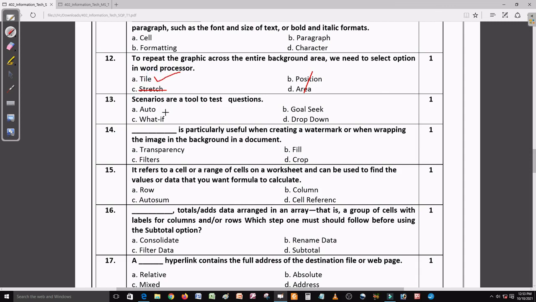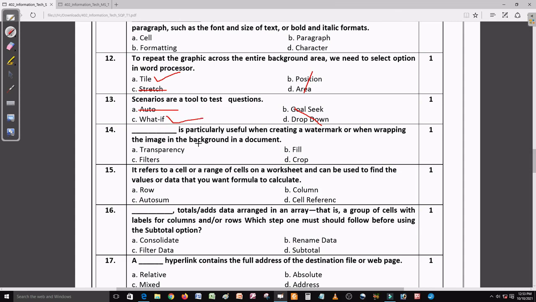Now come to question number 13. In question number 13, scenarios are a tool to test the question. So in a scenario, what do we do? Goal seek and drop down, no. Auto is not the right answer. Yeah, what-if is the right answer here.